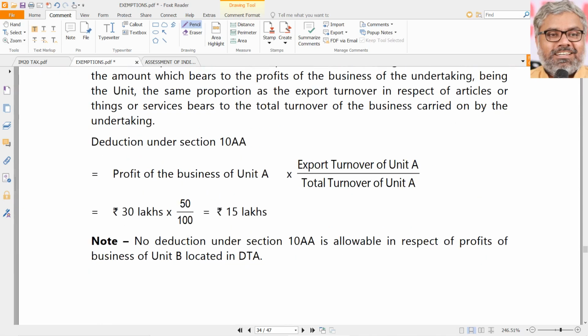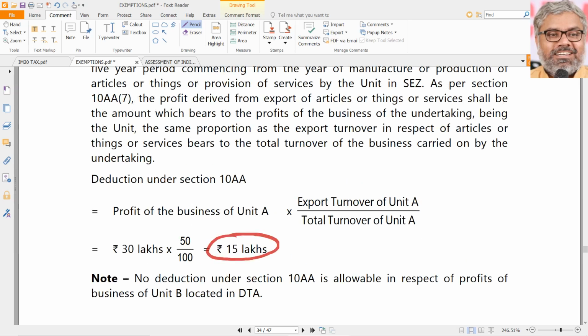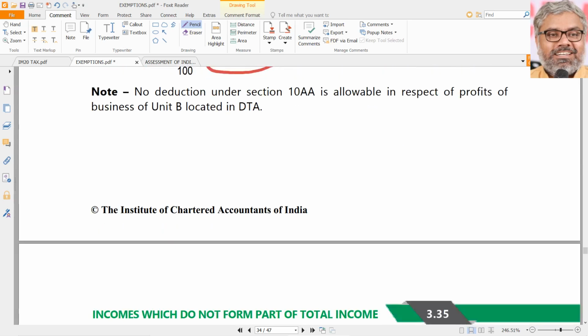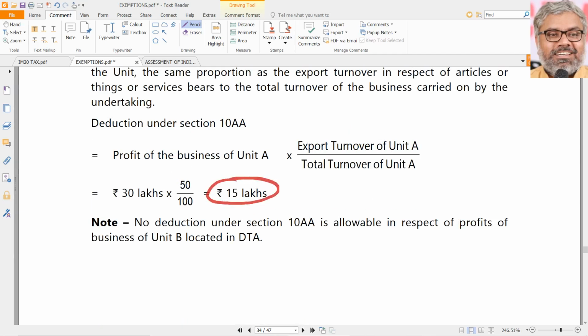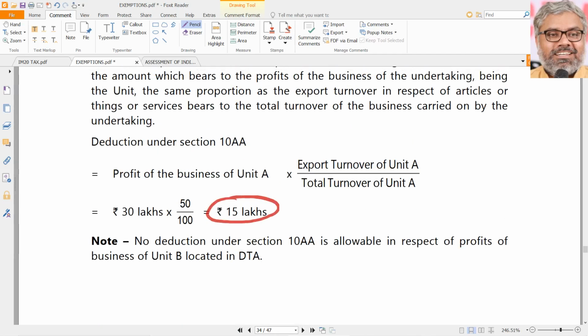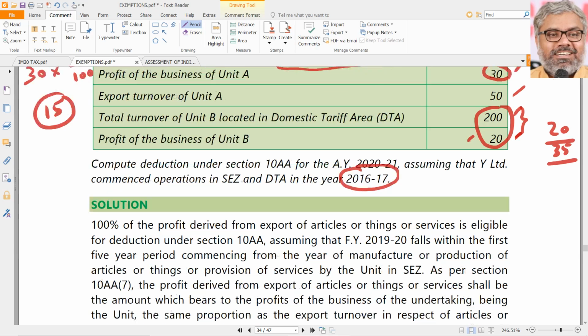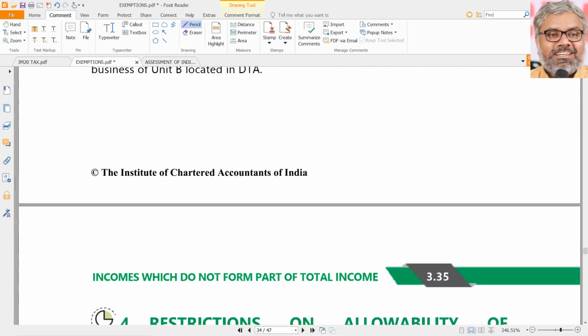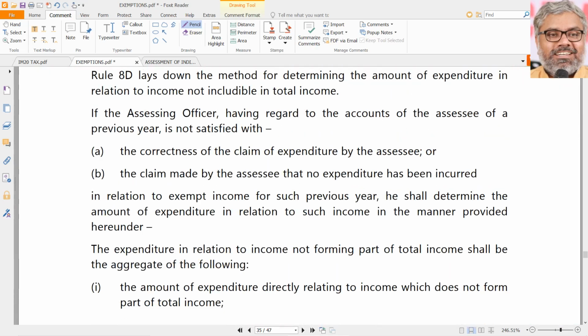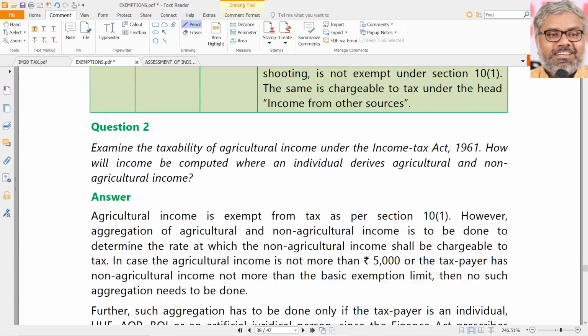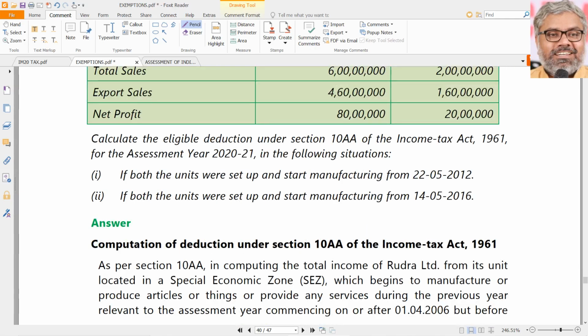That's it. So what is the exemption here? Amount that was asked is 15 lakhs. This can be a very much MCQ question, quite possible. So remember the formula very well. Profit of the business in the unit of SEZ, multiplied with the export turnover of unit in SEZ, divided by total turnover of unit in SEZ. Other data you should not unnecessarily include here. That's it about 10AA.